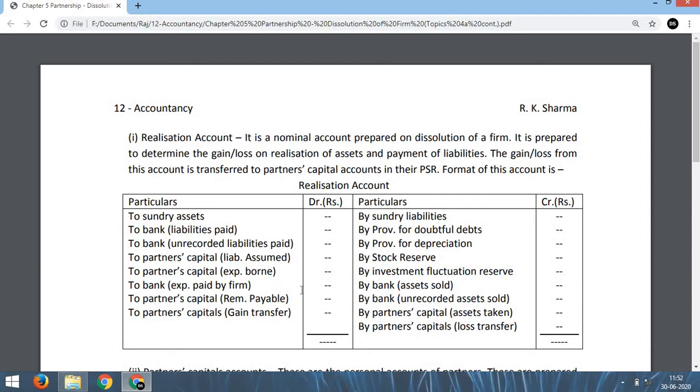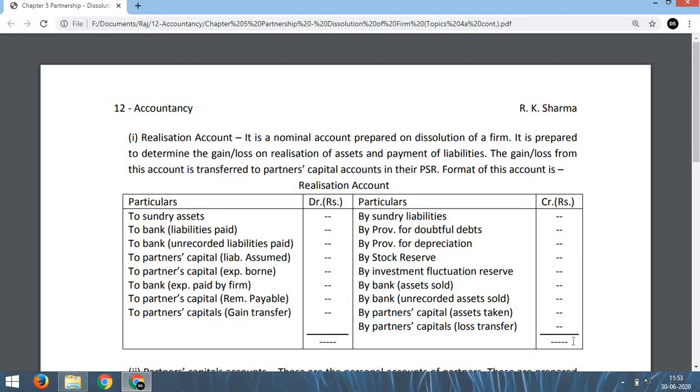Okay. And sometimes when a partner agrees to do all the formalities of realization, then that partner may be entitled to get some remuneration. So for that we have to write "To partners' capital account, remuneration payable." REM stands for remuneration payable. Now after writing all these except the last one, we have to balance this account. That means the total of this side and the total of this side should be made equal.